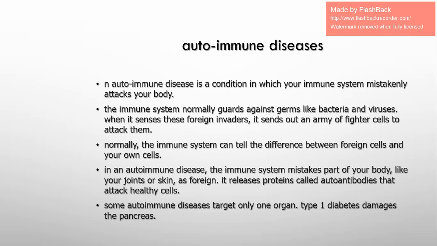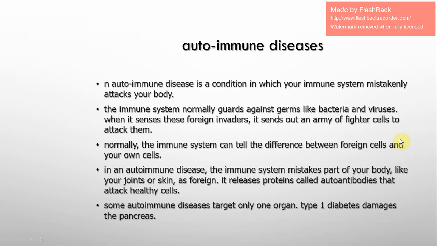So the immune system should not attack your body. But sometimes a disorder happens within the immune system because of environmental factors or genetic factors, which may cause the immune system to mistakenly attack the self cells or attack your body.